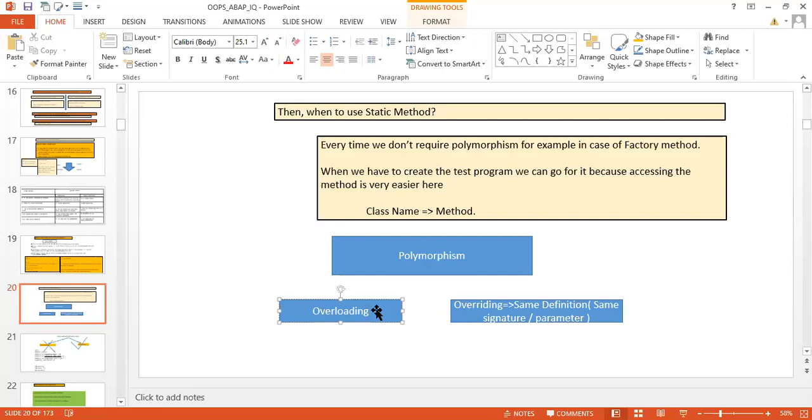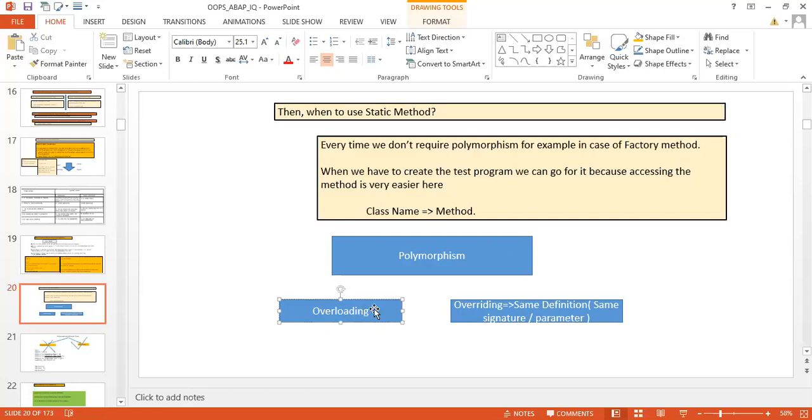Overloading means you can even change your signature. In your parent class you have a method with one signature, and in your subclass you have a method with a different signature. This overloading behavior makes object oriented programming so dynamic that you can't imagine. I don't know why this feature is not there in OOPS ABAP.